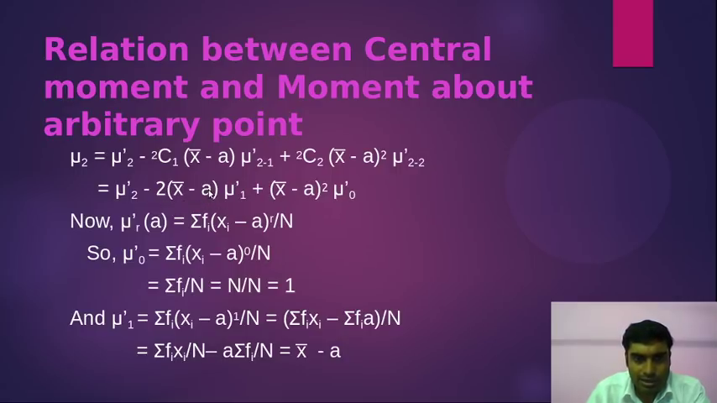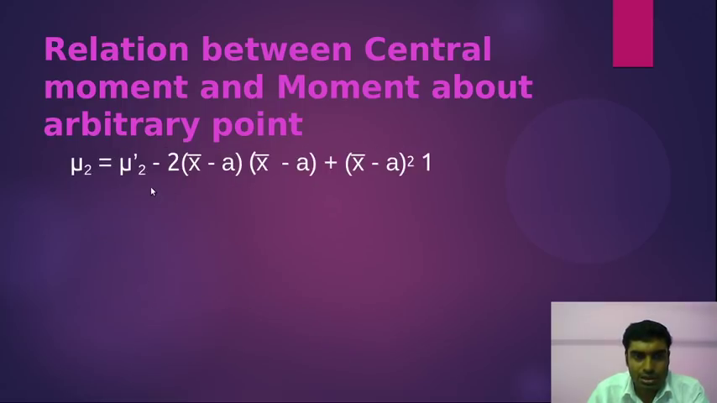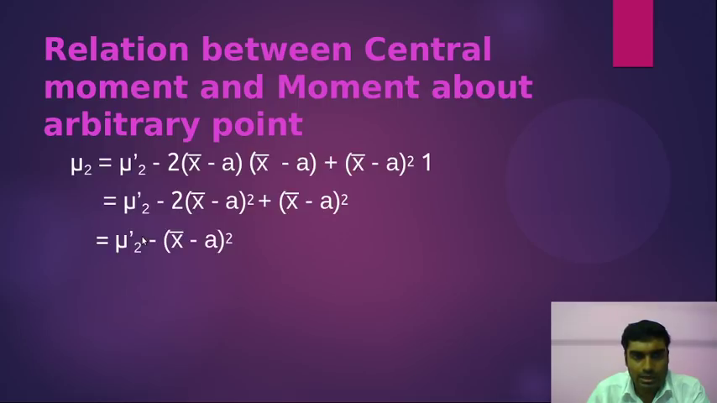So x bar minus a is already present here, so it will be twice x bar minus a whole square plus x bar minus a whole square, which is also 1. So only one negative term will be there. Here I write mu 1 dash, and mu 0 dash is this one, so it will be a negative of twice or positive of this one. So here only one negative will be present. Now x bar minus a is mu 1 dash, which I have seen in the last slide, right? So this is equal to mu 1 dash.